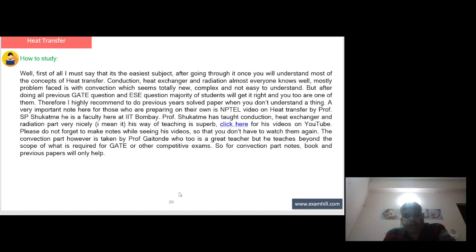Next is the heat transfer, how to study. First of all, I must say that it is the easiest subject. After going through it, you will understand most of the concepts of heat transfer: conduction, heat exchanger, and radiation. Almost everyone knows them well. Mostly the problem faced is with convection, which seems totally new, complex, and not easy to understand. But after doing all previous GATE questions and ESE questions, majority of students will get it right, and you too are one of them. Therefore, I highly recommend doing previous year solved papers when you don't understand a thing.